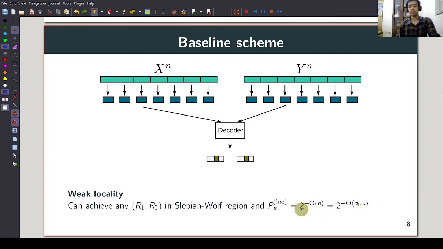Therefore, there is this trade-off between the local decoding error probability and the local decodability. If we want a constant local decodability, then the probability of error can only be a constant. If we want a vanishing probability of local decoding error, then we have to make sure that the local decodability also grows with n as n tends to infinity. The question that we want to answer is: can we do better? Is it possible to get a better trade-off between the probability of local decoding error and the local decodability?